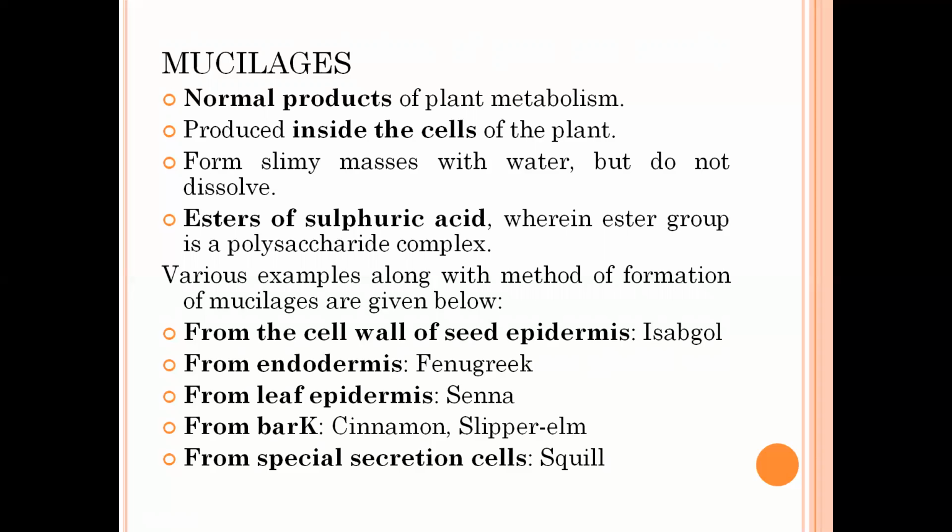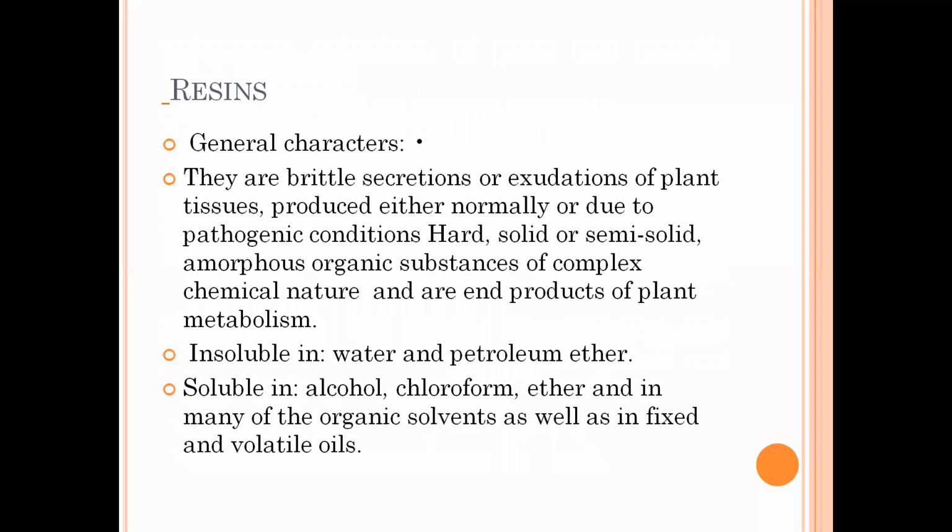First one is from the cell wall of the seed epidermis, which is isabgol. You must have heard the name isabgol. It is obtained from the cell wall of the seed epidermis. Epidermis means the outer layer of the seeds. Then from the endodermis, the inner layer, is fenugreek. Fenugreek is methi. Then from the leaf epidermis, the leaves' outer layer, senna. From the bark, cinnamon bark. From the special secretion cells, as in squill, is onion.